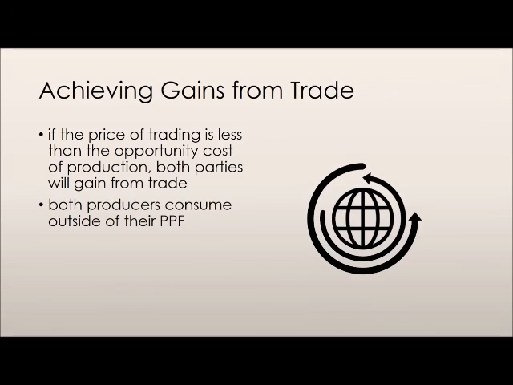As a general rule of thumb, if the trading price of the goods is less than the opportunity cost of production, then both producers will gain from trade. Liz gains from trade because she can buy t-shirts from Joe at a lower cost than her own opportunity cost of production. And Joe gains from trade because he can buy socks from Liz at a lower cost than his own opportunity cost of production. In essence, if they trade, they can consume outside of their production possibilities frontiers. Do keep in mind, though, that they do not, by any means, produce outside of their production possibilities frontiers.